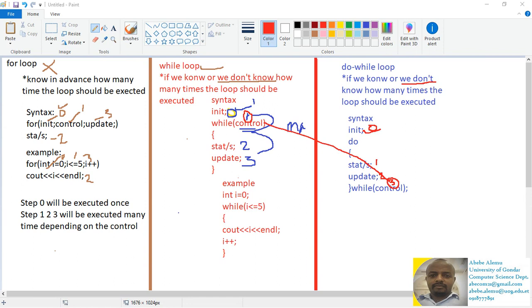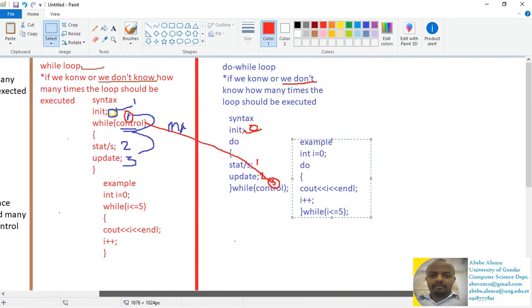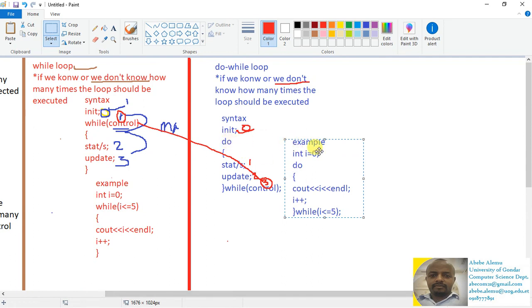Let's see a code example then. This is a simple code example. Initialization, then do: display the value of i, and then increment the value of i, and then go to the control. Don't forget to add a semicolon at the end of the control. They are equivalent but with a slight programming difference. While loop and do while loop are recommended if we do not know in advance how many times the loop should be executed, but there is a slight programming difference between them that we will see later in the tutorial.